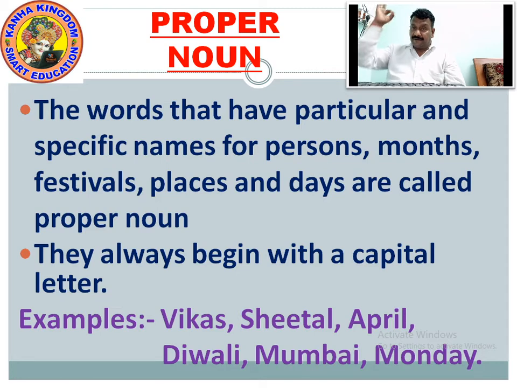We talk about any year. When you talk about a particular day, that is a proper noun. The word that has a particular and specific name for the particular day is called a proper noun.